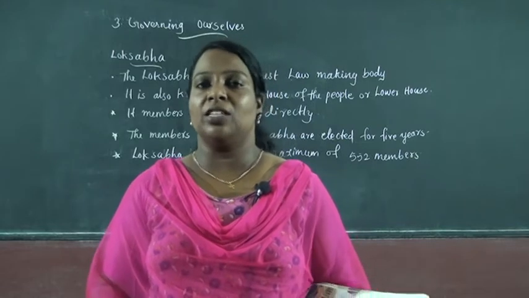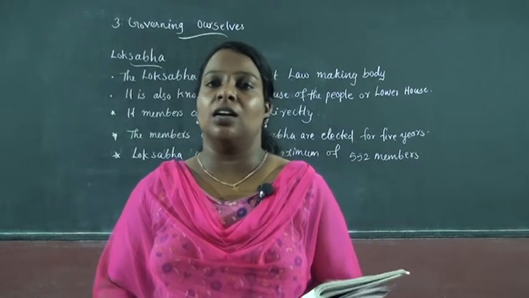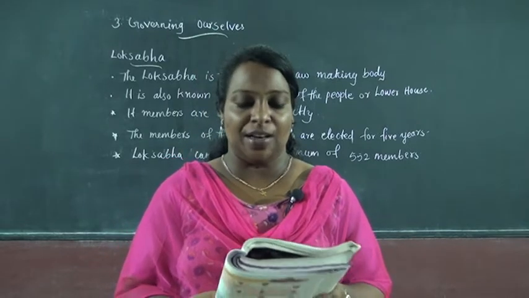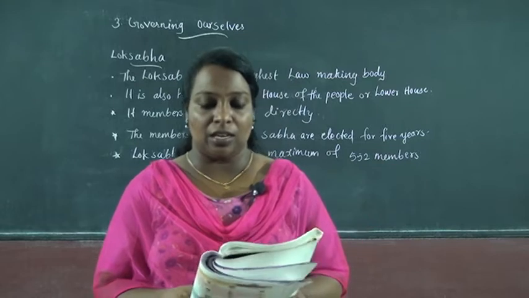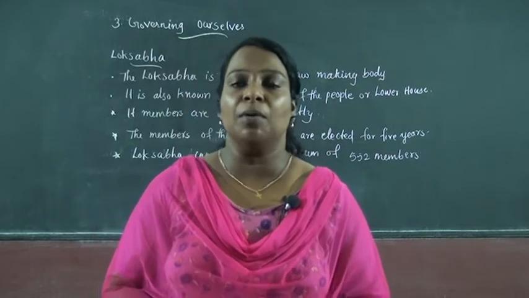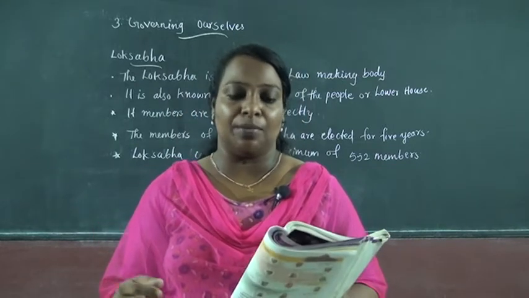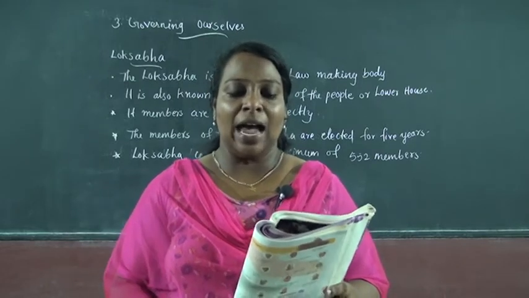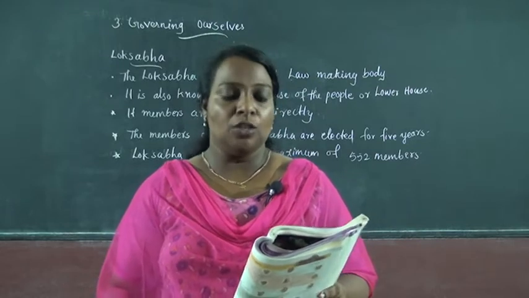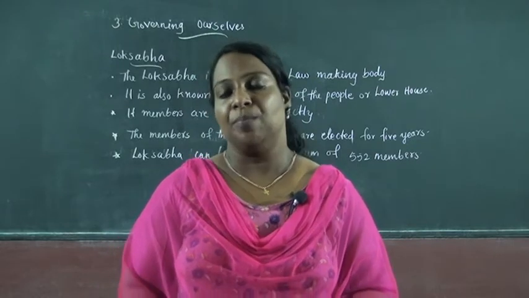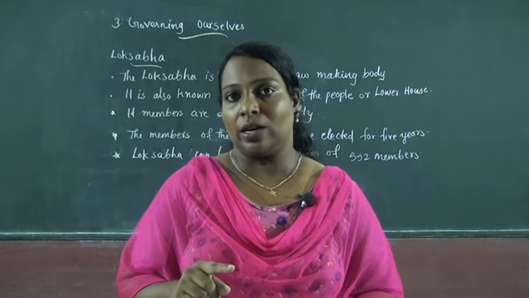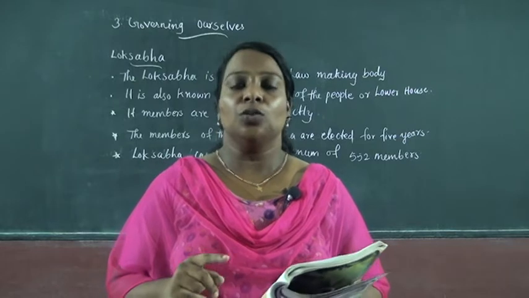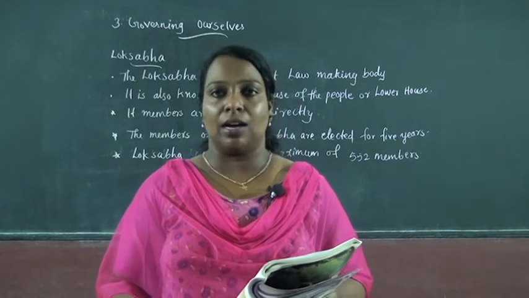Rajya Sabha members are elected indirectly by the members of the state legislative assemblies and the union territories. There can be a maximum of 250 members in Rajya Sabha, while Lok Sabha has 552 members.